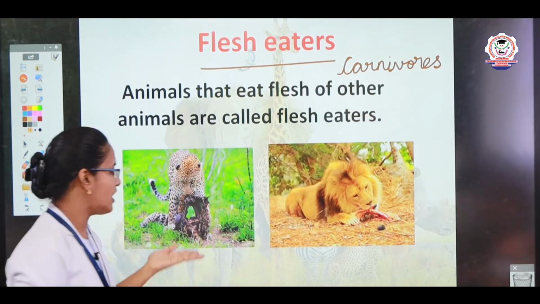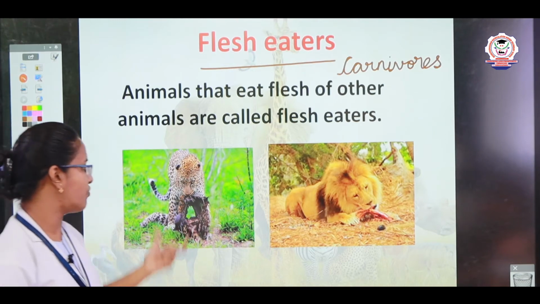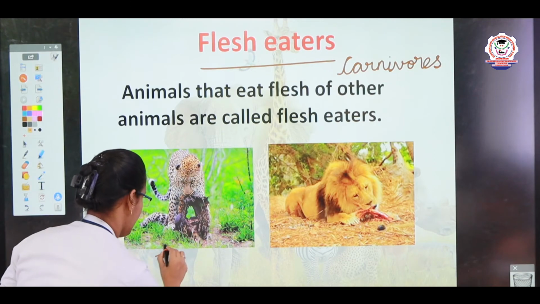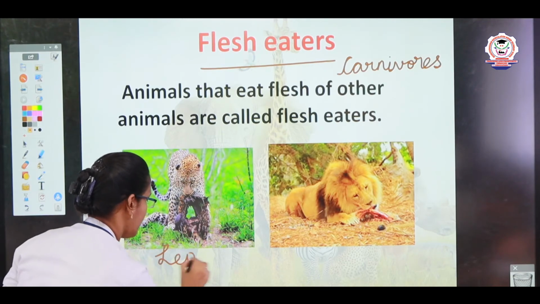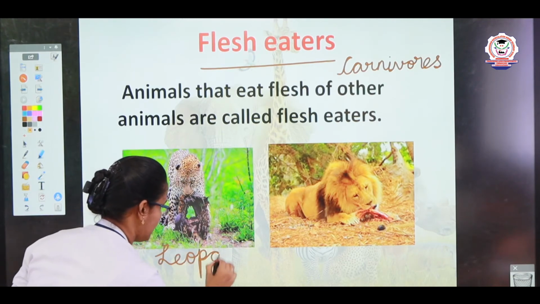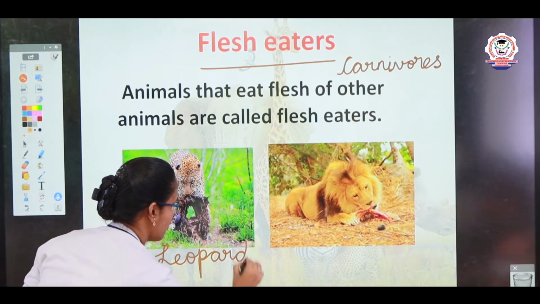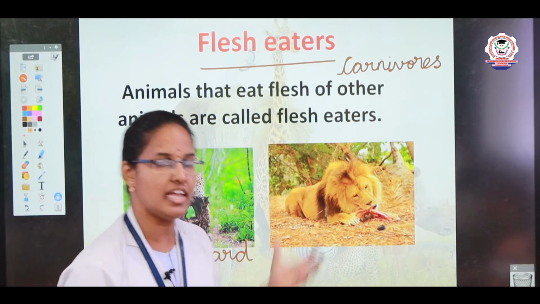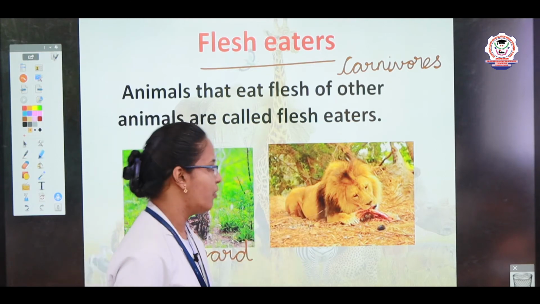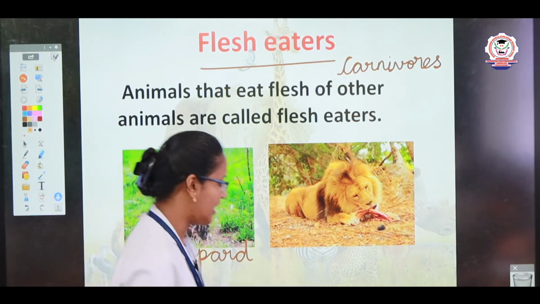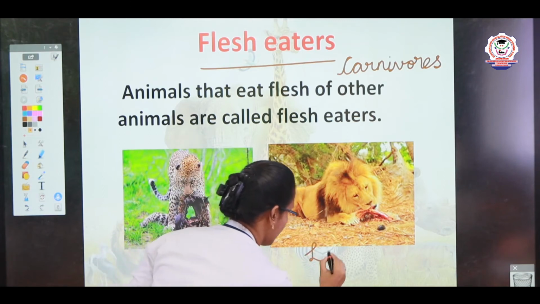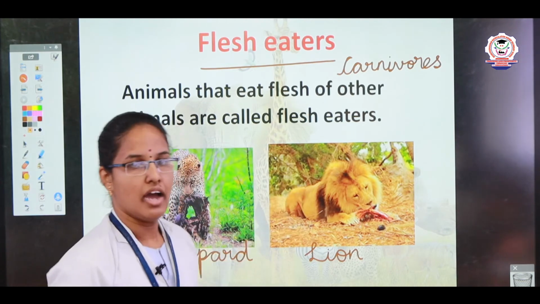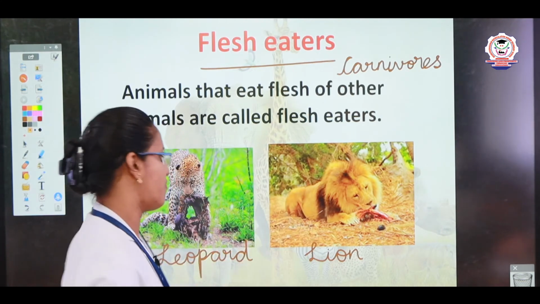See children, these are some examples of carnivores. What is this? Very good. Leopard. L-E-O-P-A-R-D, leopard. Leopard is one of the flesh eaters. It hunts other animals and eats the flesh. See, who is this? Lion. Very good. Lion is the king of the forest, right? It also hunts animals and eats the flesh.